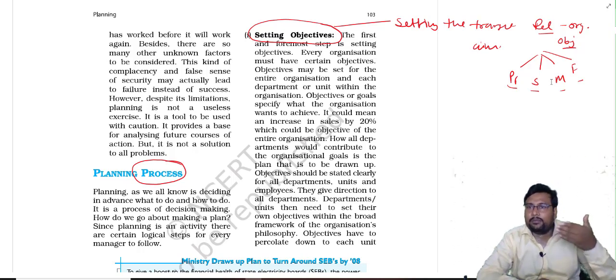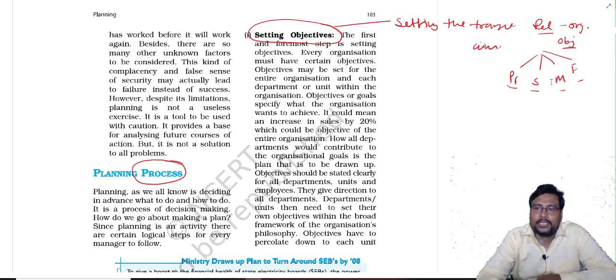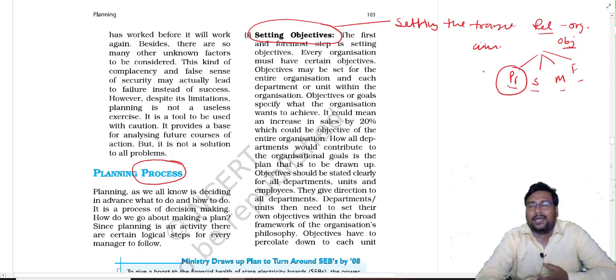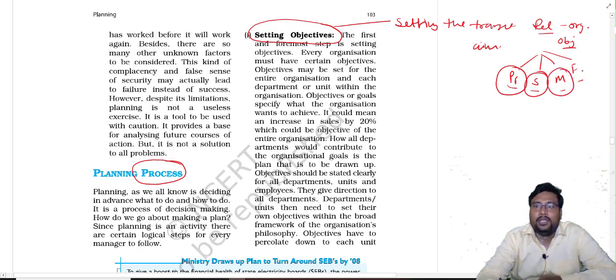And when each and every department achieves their objective, like suppose production department reduces the cost to produce the goods at low cost, sales department increases the sales, marketing department advertises the goods properly, and finance department manages the finance properly. So when every department achieves their department objective, automatically Reliance organization will achieve their objective.